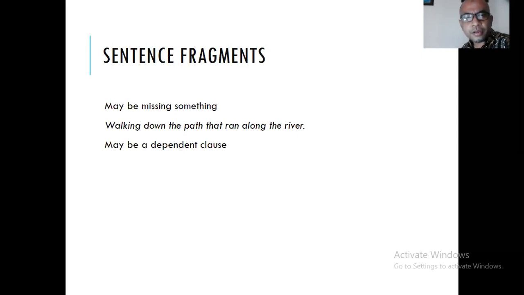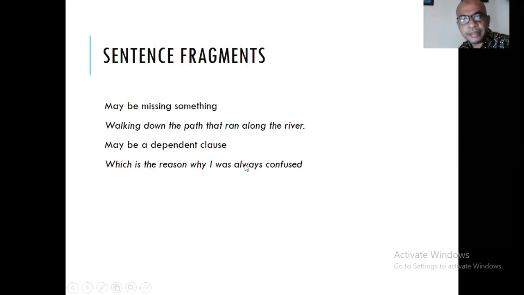All right. A sentence fragment may also be a dependent clause, a clause that actually needs an independent clause. For example, in this case, which is the reason why I always confuse. Do you think the idea is already complete? It's not yet complete, right? Can you translate this sentence for me? Which is the reason why I always confuse? Adalah alasan kenapa saya selalu bingung. Yes, adalah alasan kenapa saya selalu bingung.